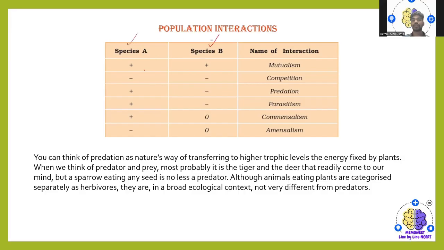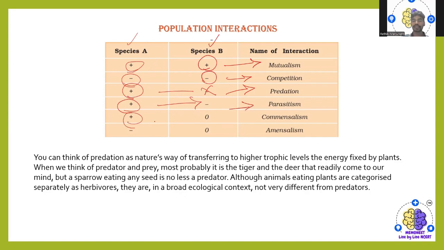If both species are mutually benefited, it is called mutualism. If both species are harmed, it is called competition. If one species benefits while the other is harmed, it is called predation, or also parasitism.